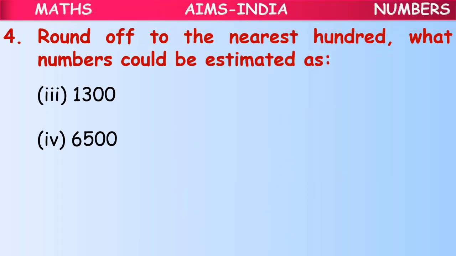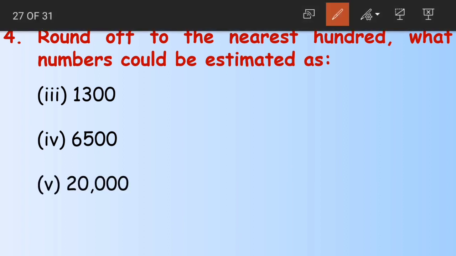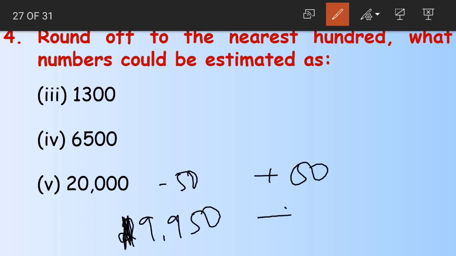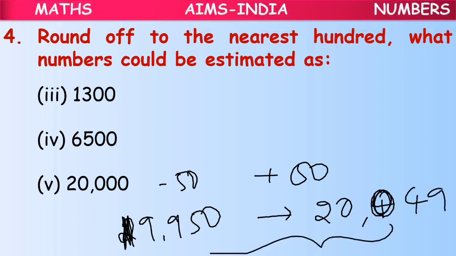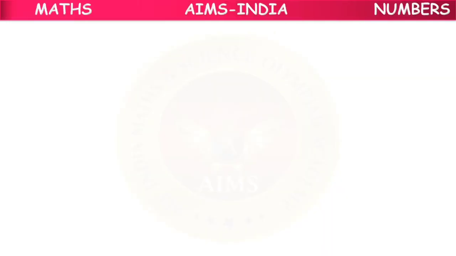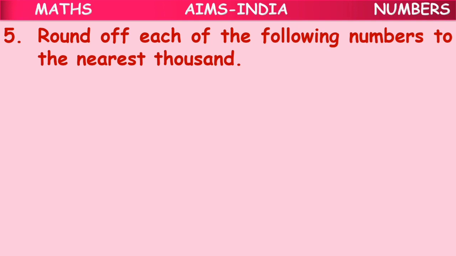Yes. Moving on. Again 20,000 minus 50 plus 50. The numbers from, not 20,000, 19,950 till 20,049. These 100 numbers can be estimated as 20,000 when rounded off to the nearest 100. Now moving on to the next type of question.